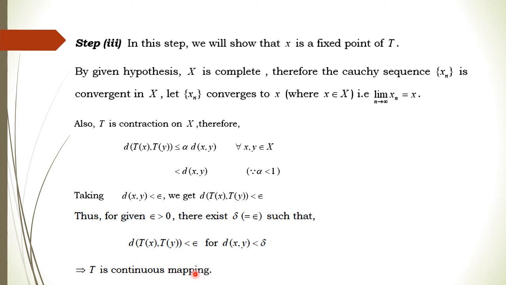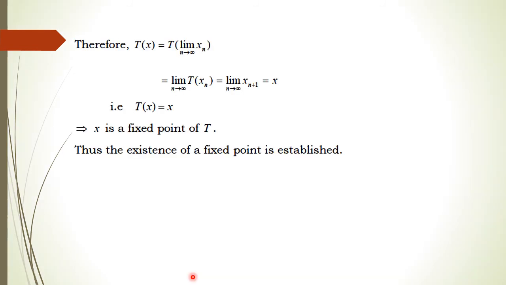is also a continuous mapping, right? Because by the definition of continuity, whenever this distance is very, very small, if the mapping T also satisfies this, then T is a continuous mapping. So whenever T is a contraction, we can prove that T is continuous also. T contraction always implies T is continuous, right? So we will use this. Since T is continuous, therefore Tx, which is nothing but T of the limit of n going to infinity of xn, we can take this limit outside because T is continuous. So we can take T to be inside, right?